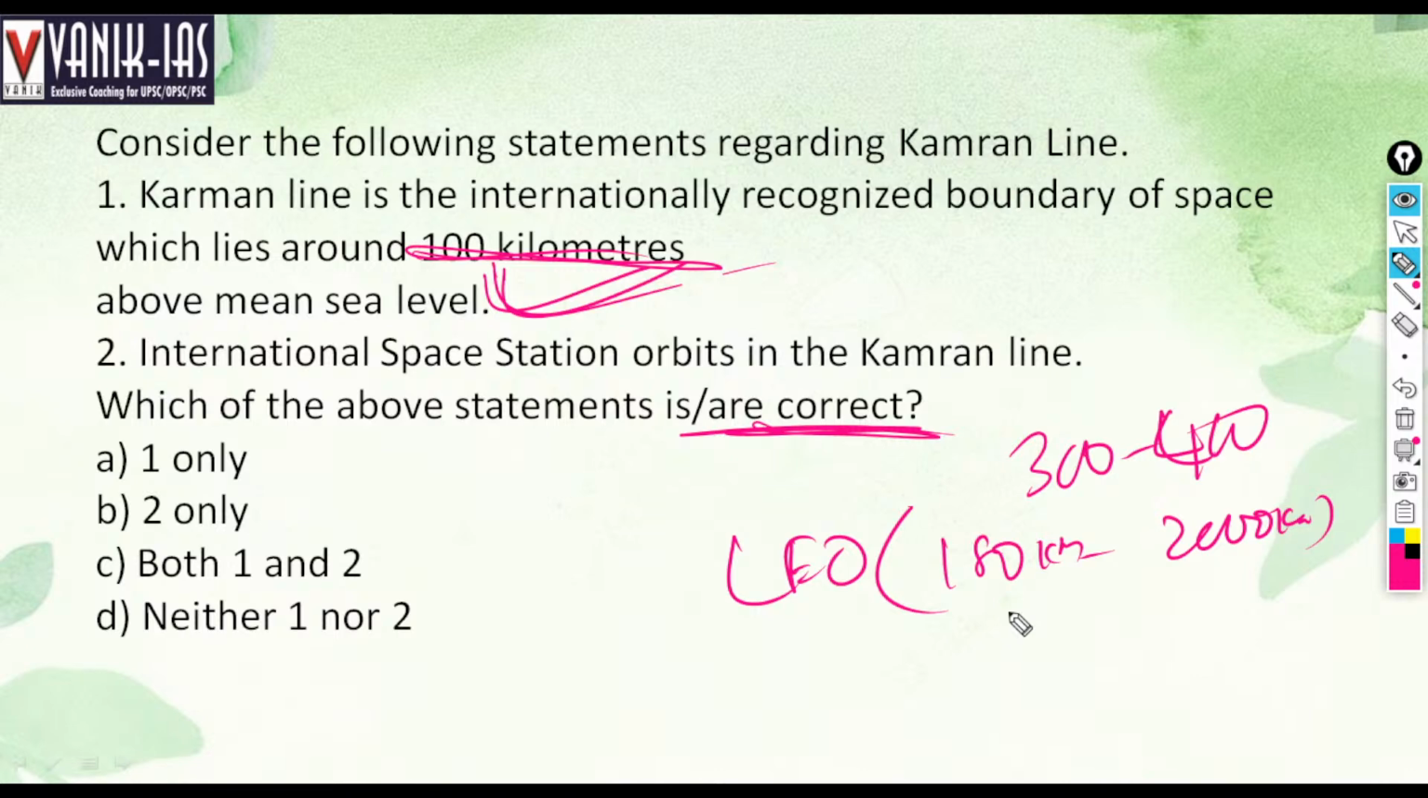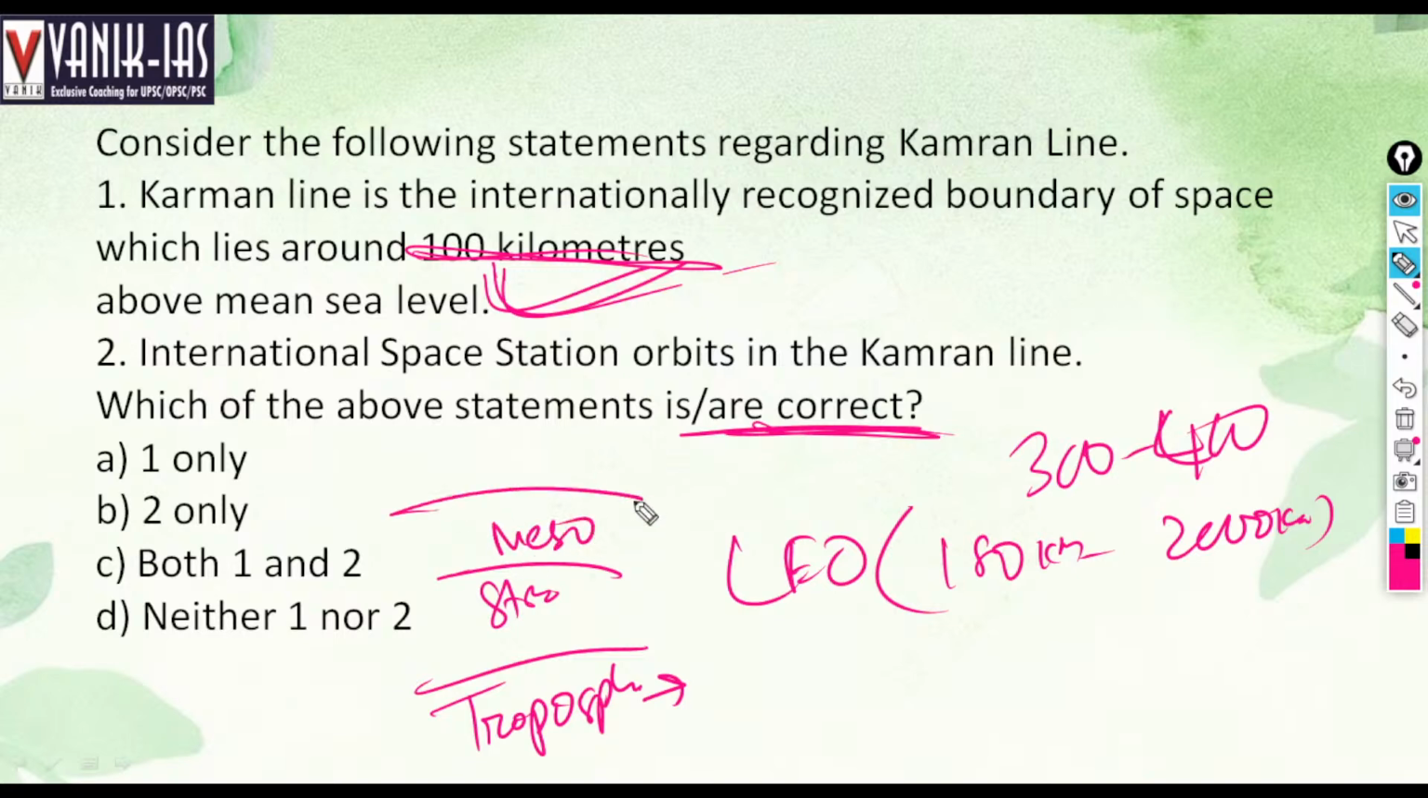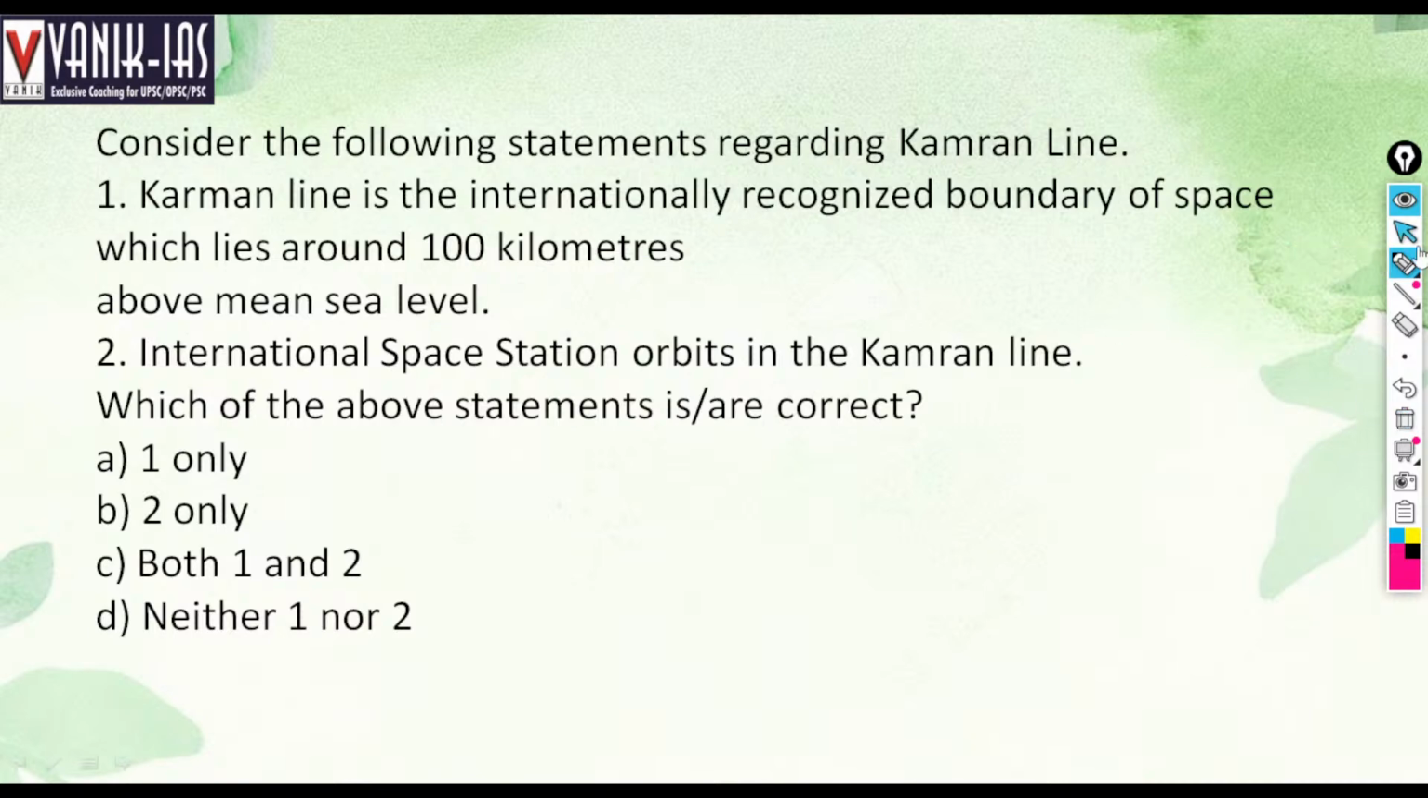First is the troposphere, right? Then above that is the stratosphere. Then the mesosphere. Then the Karman line. Then your thermosphere. The troposphere is around 13 kilometers, the stratosphere is 50 kilometers, the mesosphere is 80 kilometers, and the Karman line is 100 kilometers. After that there is the thermosphere, right? So this is the Karman line.